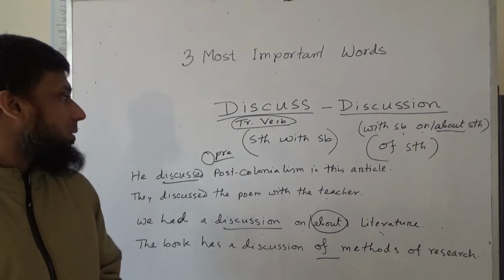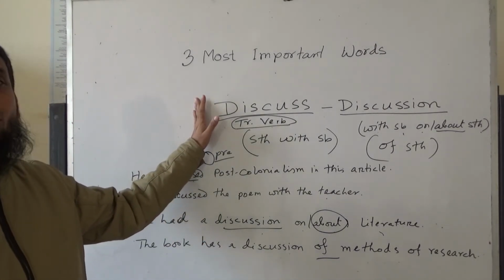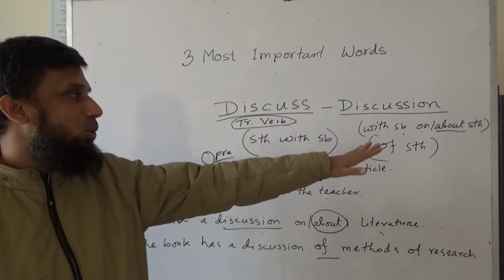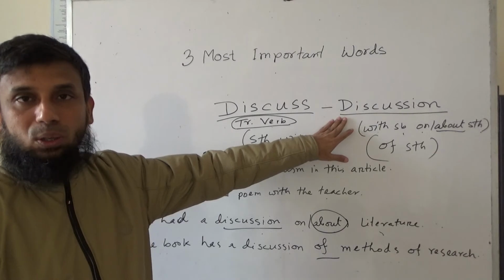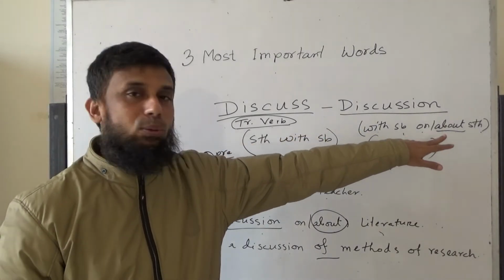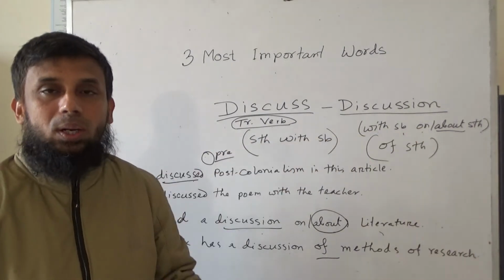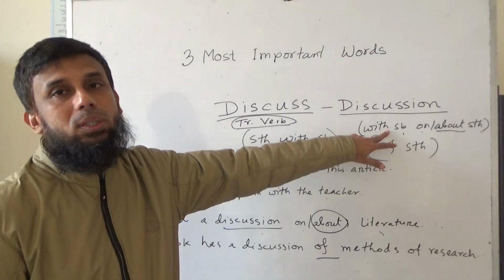So we have found that discuss is a transitive verb, and when you use discuss in its verb form, you should not use about or on or of. But when you use it in its noun form discussion, you can use on or about what you are discussing, and with the somebody with whom you are discussing.